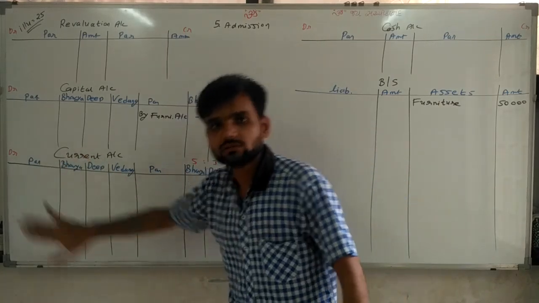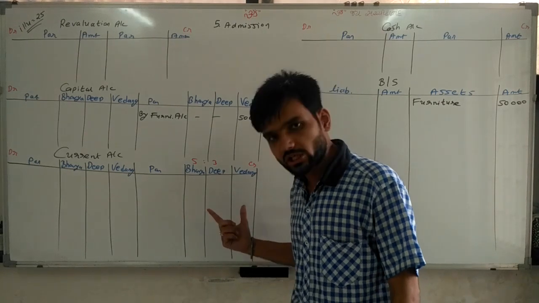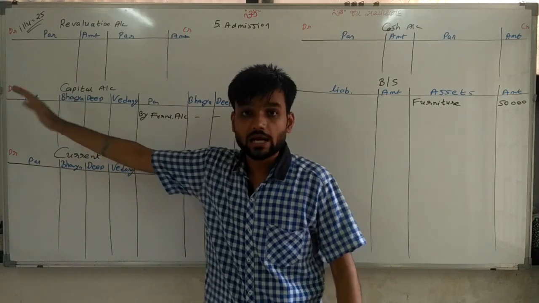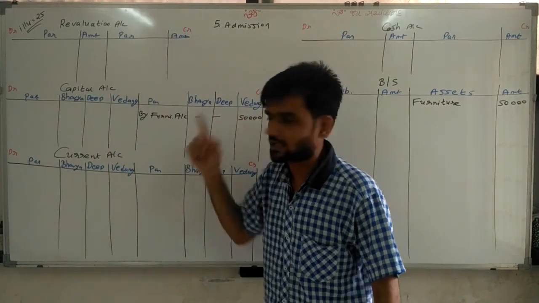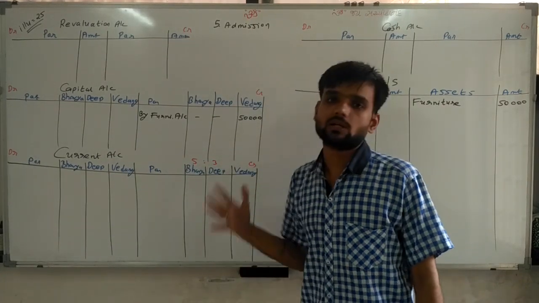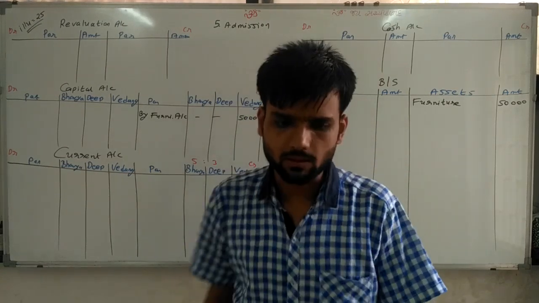Drawing we write here. Bonus given to partner, we write here. Commission given to partner, we write here. So except capital account, except capital transactions, all the transactions done in the business which are related to partners are written in current account. Now going ahead and doing the sum. Don't worry.